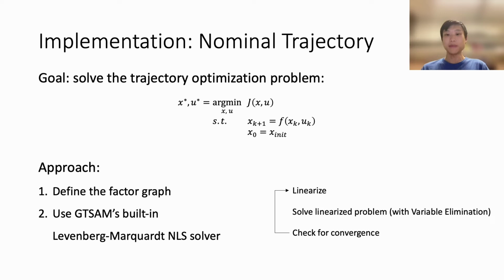We solve the trajectory optimization problem using Levenberg-Marquardt, where the linear least squares problem in each iteration is solved in linear time using variable elimination. We choose to use the GTSAM software library, which has built-in routines for efficiently optimizing factor graphs using Levenberg-Marquardt with variable elimination. On the next slide, I will show what the factor graph looks like for our cable robot optimal control problem, which we feed into GTSAM.